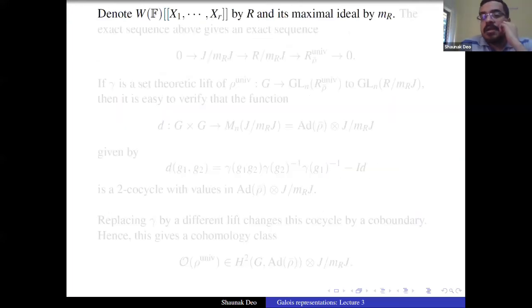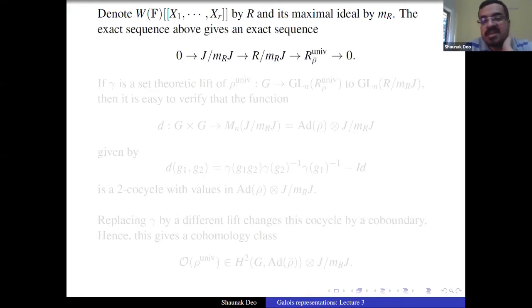Okay, so for that, we change the notation a bit. We call this power series ring in r variables R and denote the maximal ideal by m_R, because we are going to use these rings a lot, so it's easier with this notation. So we had this exact sequence. I think I've made a typo here: the J should actually be I. Sorry, I made a typo. I will correct it later.